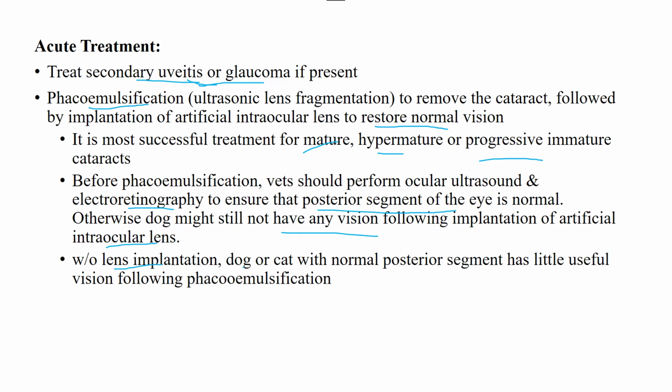Without lens implantation, a dog or cat with a normal posterior segment has little useful vision following phacoemulsification. So the situation applies on both sides. We said in point two that if the posterior segment is not okay and you perform the surgery, you are not going to have any benefit. Similarly, if you perform the phacoemulsification but not the lens implantation, you are still not going to have any benefit. So you have to do both things. First, you have to see the posterior segments are okay. Then you go for phacoemulsification along with implantation of an artificial intraocular lens.